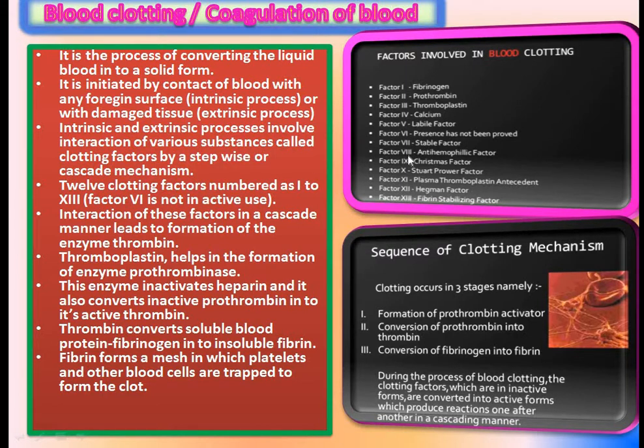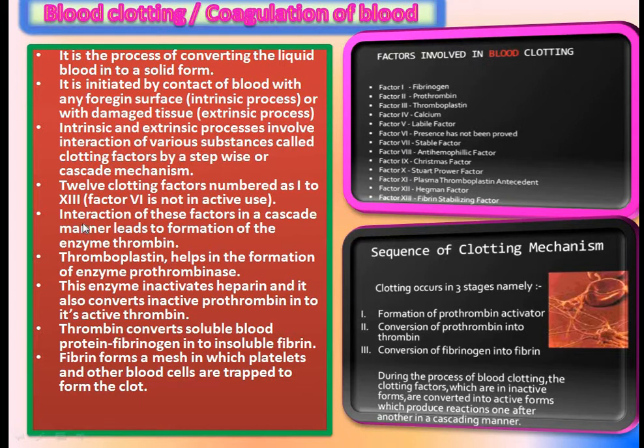Factor 8, antihemophilic factor. Factor 9, Christmas factor. Factor 10, Stuart-Prower factor. Factor 11, plasma thromboplastin antecedent. Factor 12, Hageman factor, and factor 13, fibrin stabilizing factor. All these 12 factors are involved in these two processes.